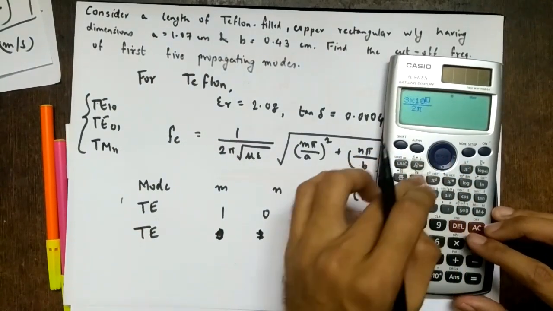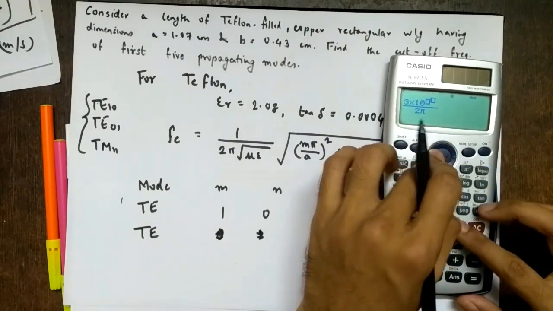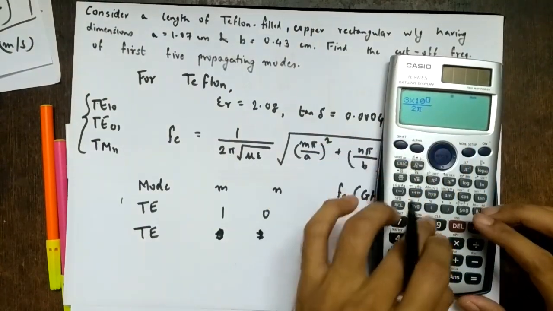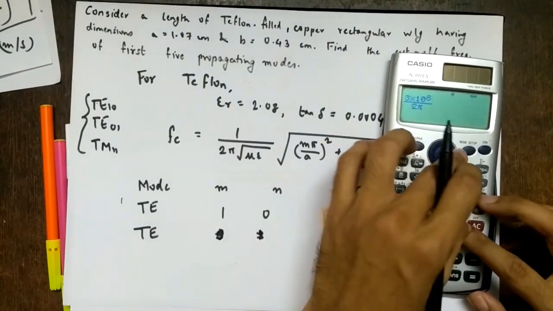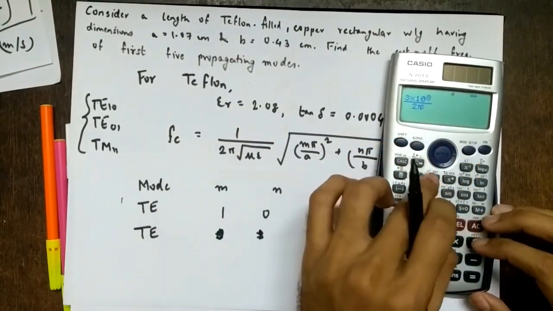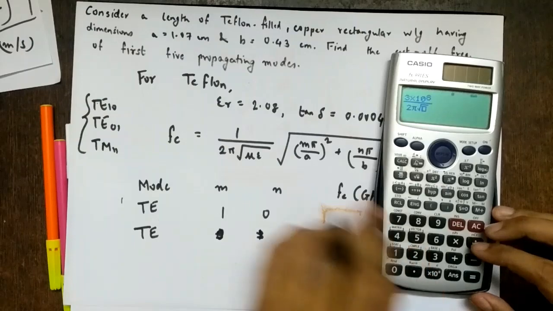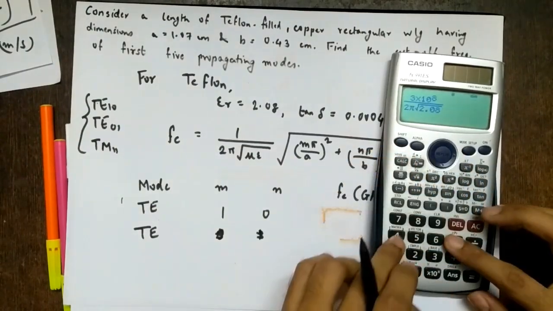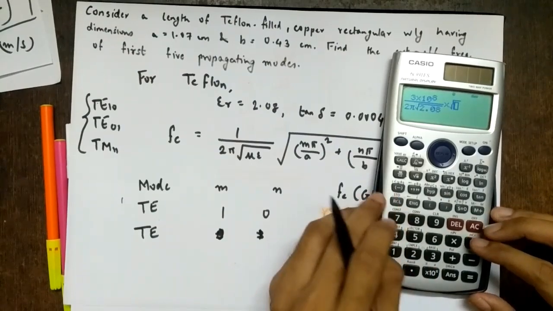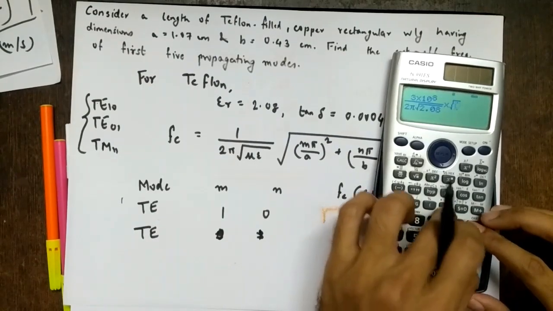So 3 into 10 raised to 8, upon root of epsilon r, which is 2.08, into square root of (m pi by a) the whole square.